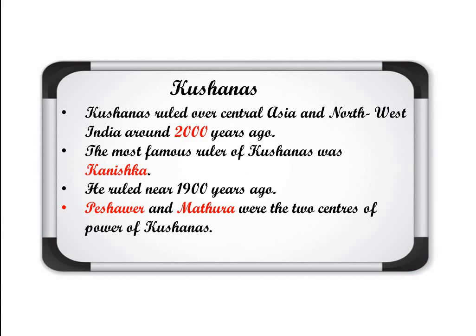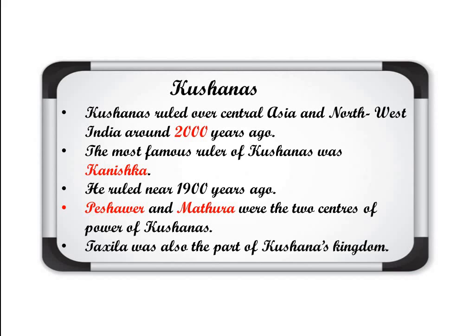Means they had the control over the kingdom from these two main centers, Peshawar and Mathura. Clear? One more piece of information we received is that Takshila was also part of the Kushana kingdom, as we talked about earlier.